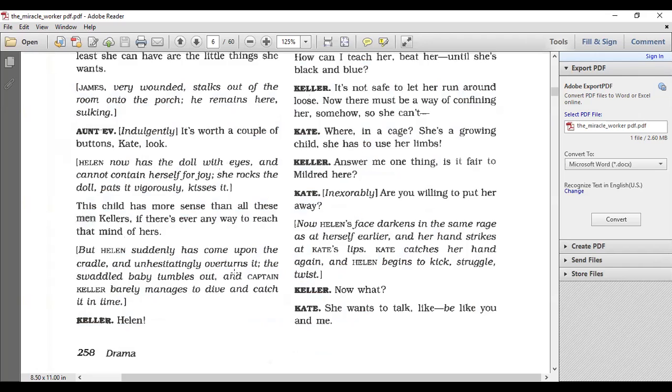But Helen suddenly has come upon the cradle. This is the part with the cradle with the baby, and she hesitatingly overturns it.